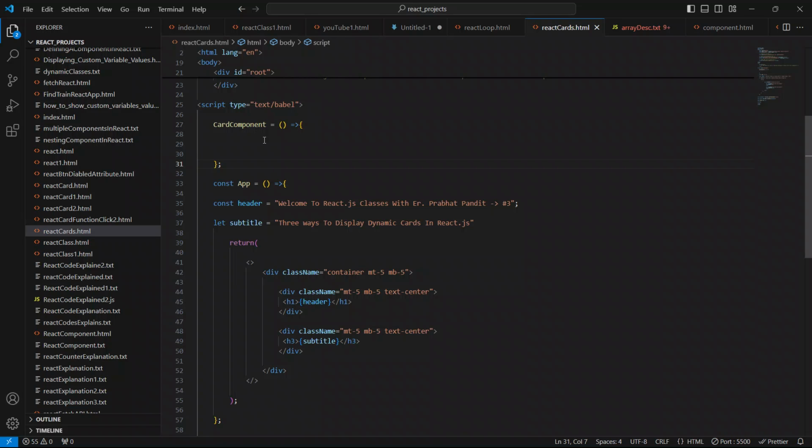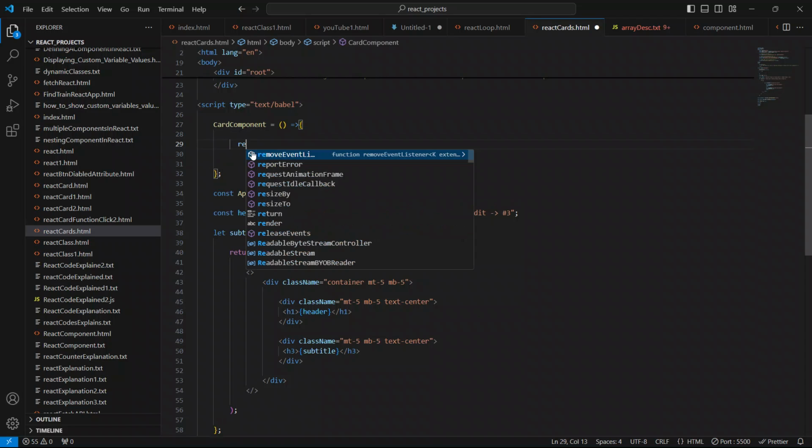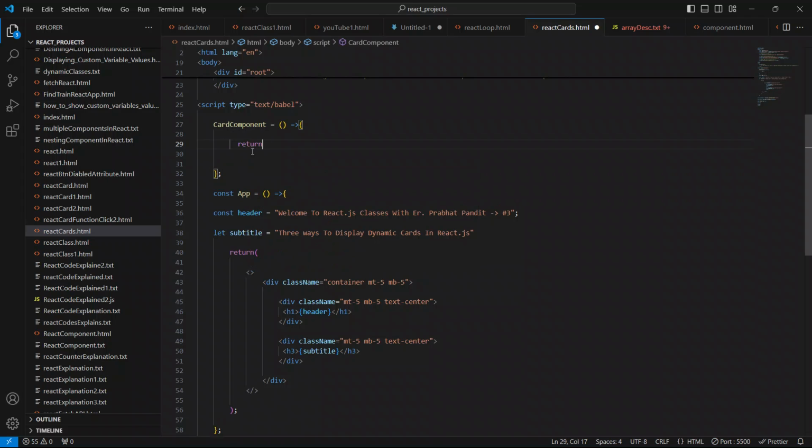Now guys, let me first return something very small. I'm gonna return an h1 only. There is only one element, h1, so we can write it like this only, because it has got only one element.